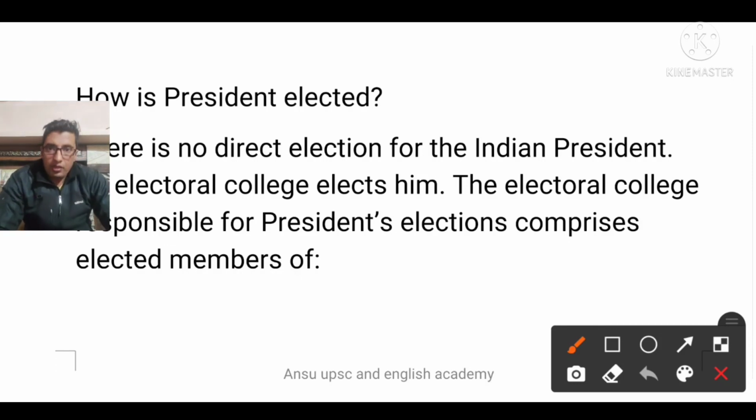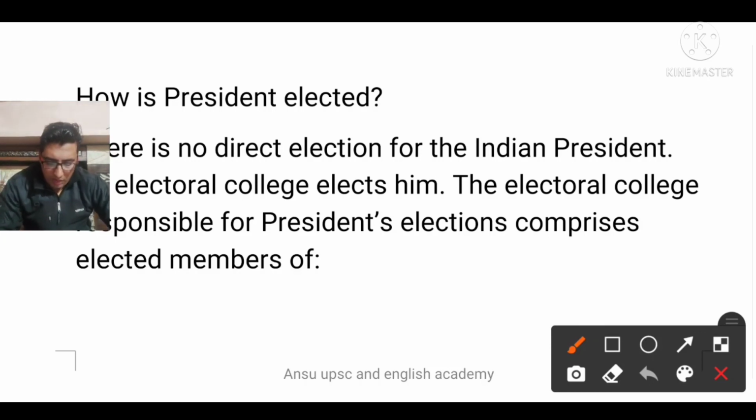And now I am going to move to the parameters of the selection of the president. Now we will discuss the electoral college: indirect election is there for the president, with the proportional representation system, the single transferable vote, and the secret ballot system. We have to keep in mind that the first is indirect election, the second is proportional representation, the third is the single transferable vote, and the fourth is the secret ballot. And what does Article 54 talk about?